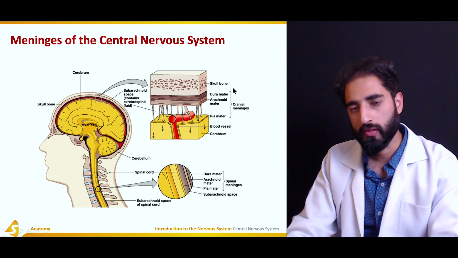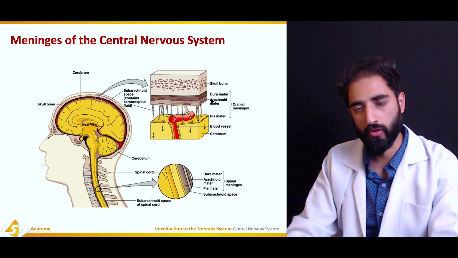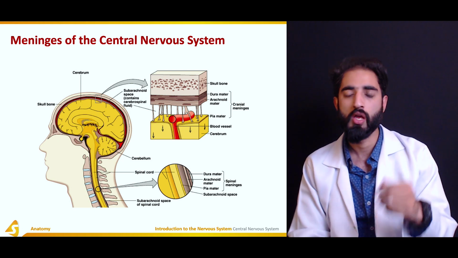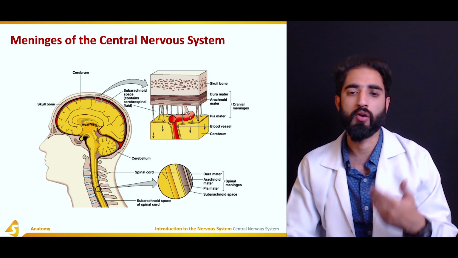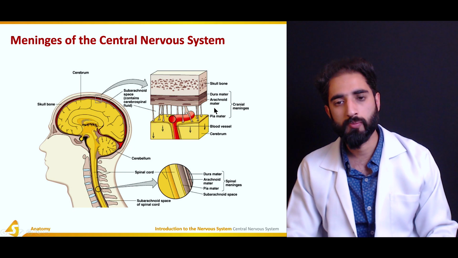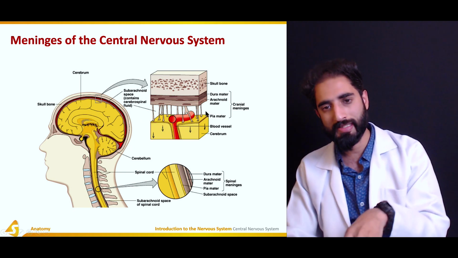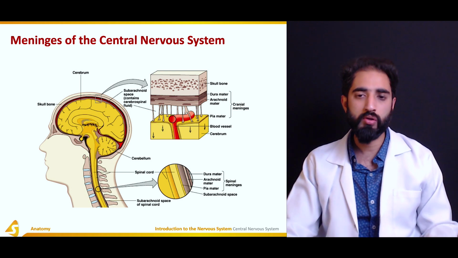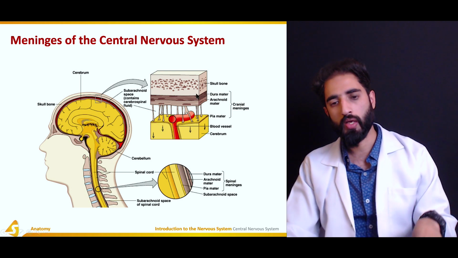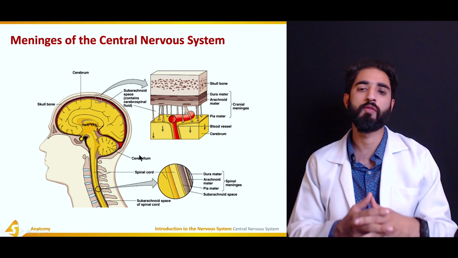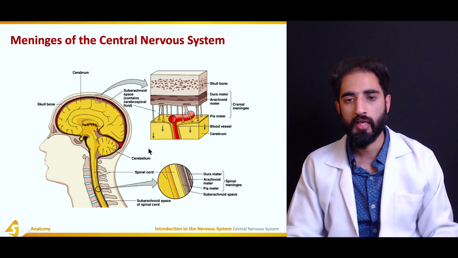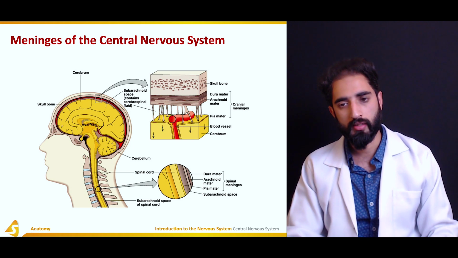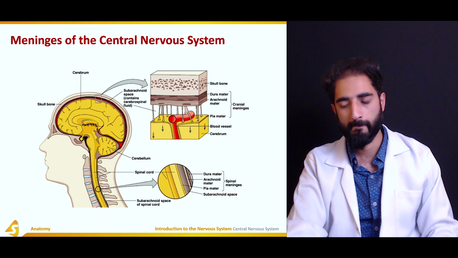There is no space between the dura mater and the arachnoid mater, but there is a space between the arachnoid mater and the pia mater, which is also known as the subarachnoid space. Now, this space is very important because this is where the cerebrospinal fluid is present. Both in the brain as well as in the spinal cord, the cerebrospinal fluid is present between the arachnoid mater and the pia mater in the subarachnoid space.